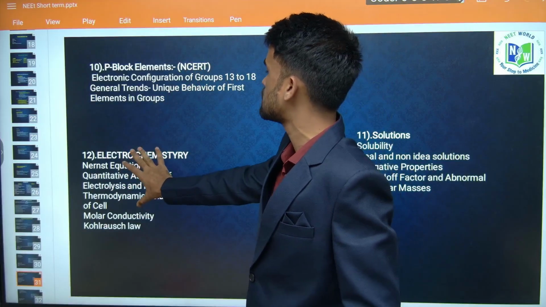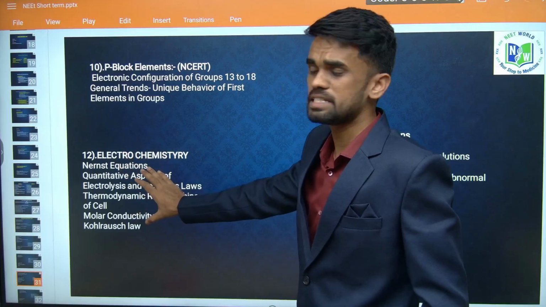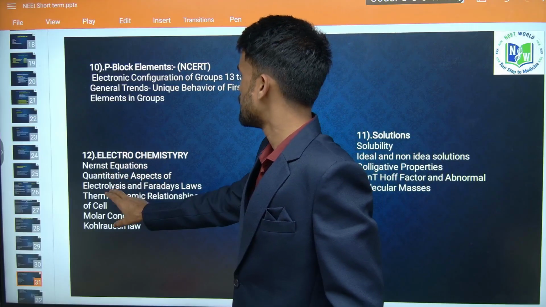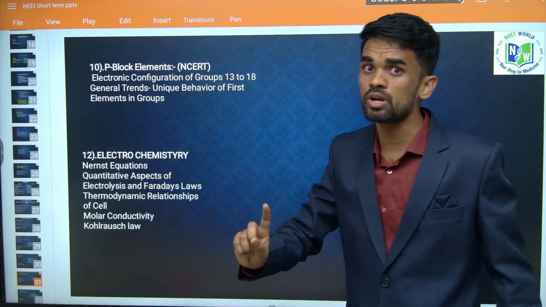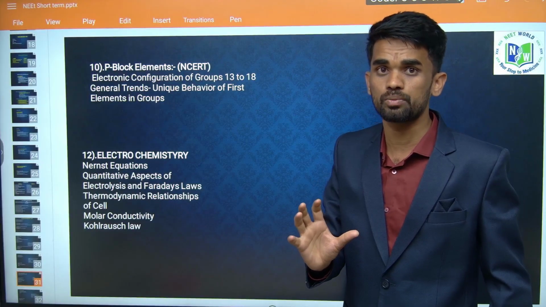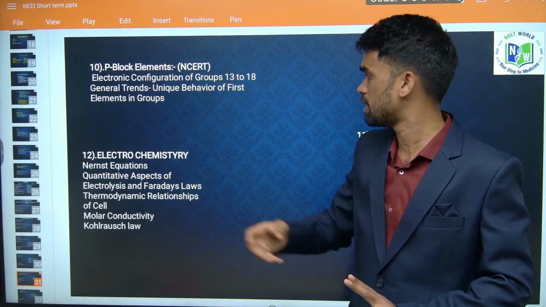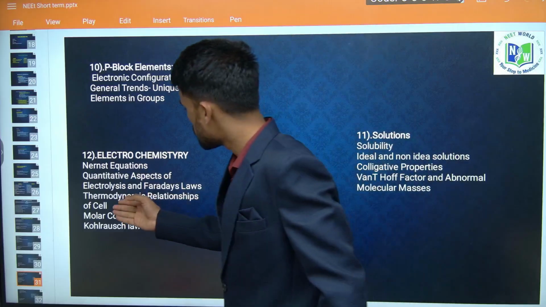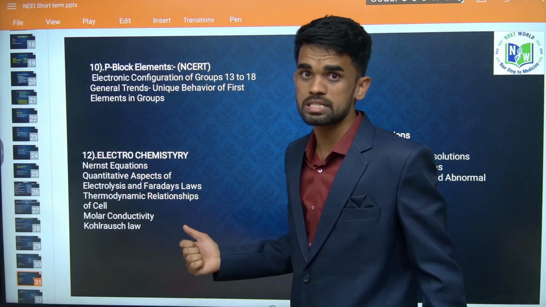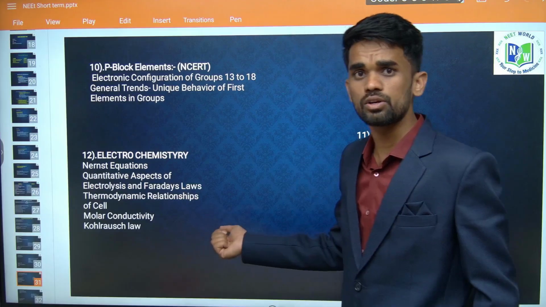The next, 12th class NCERT electrochemistry. You just focus on this NCERT, whatever topics we have here: Nernst equation and electrolysis, what products are obtained at cathode and anode and how much amount of product is obtained, it means qualitative and quantitative analysis, you can say. Here is the thermodynamical aspect in electrochemistry. The next, Kohlrausch law. Kohlrausch law questions are very easy and interesting to solve, so we will look into it later.